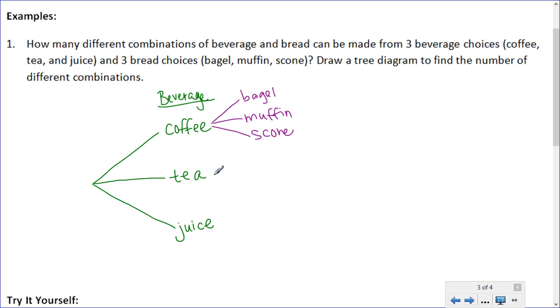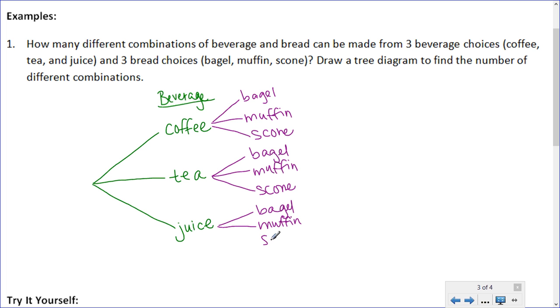Once a person has chosen tea for their beverage, for their bread they can choose a bagel, a muffin, or a scone. And of course the same thing for juice. You have the option of a bagel, a muffin, or a scone. Okay, and each of these are bread options.